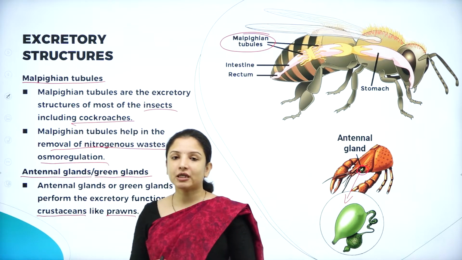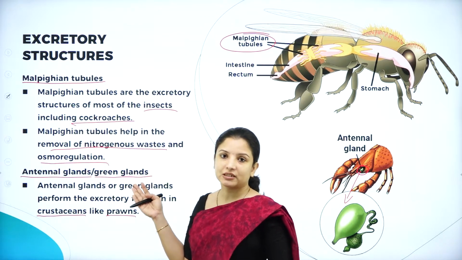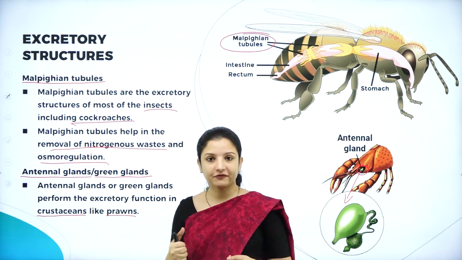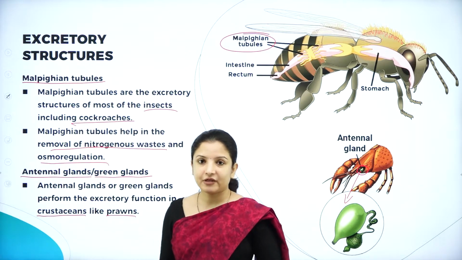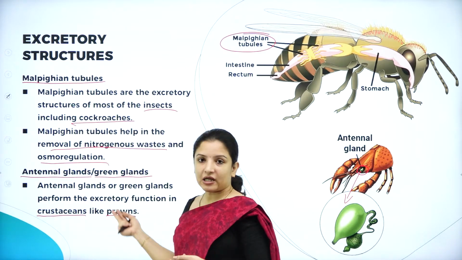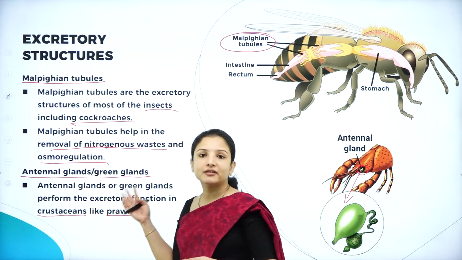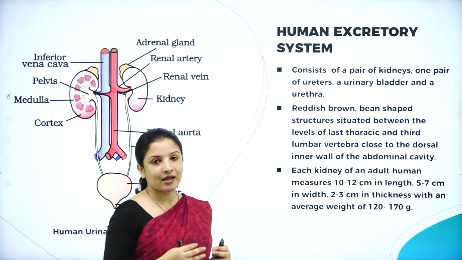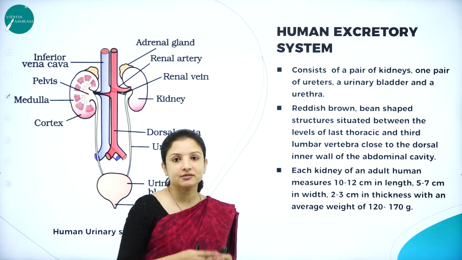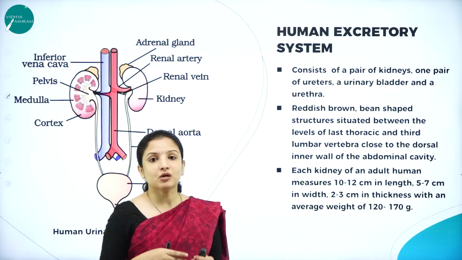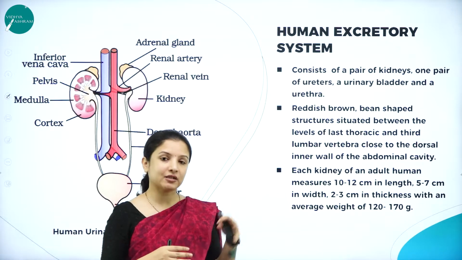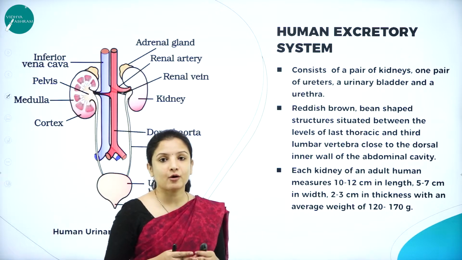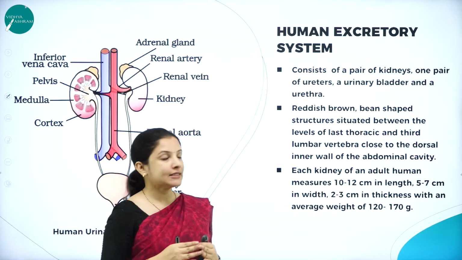So these are the different excretory structures present in the invertebrates. We studied the protonephridia or the flame cells, then nephridia, then the Malpighian tubules and the antennal glands or the green glands. Moving further, now we'll study the complex excretory structure present in the vertebrates, especially taking the example of humans here, that is the kidney. So we shall study the human excretory system.